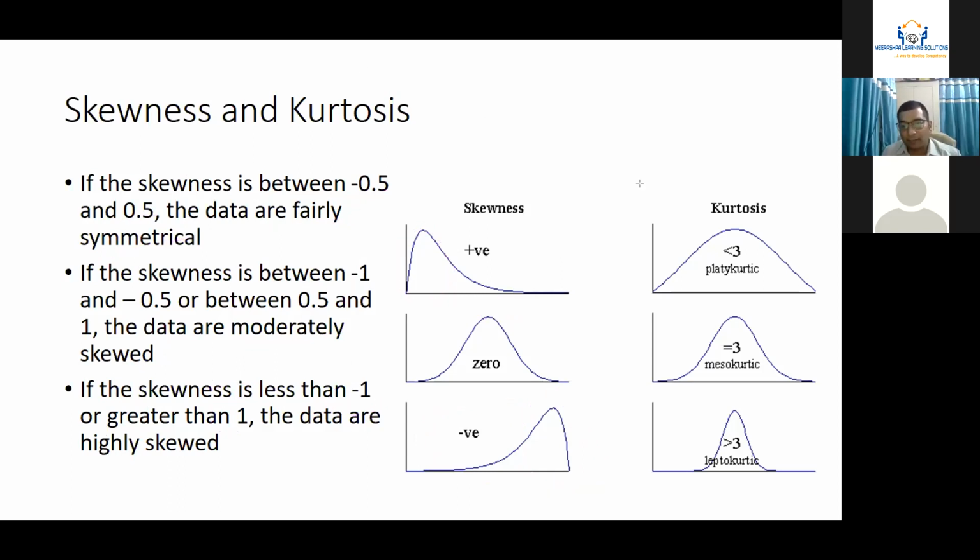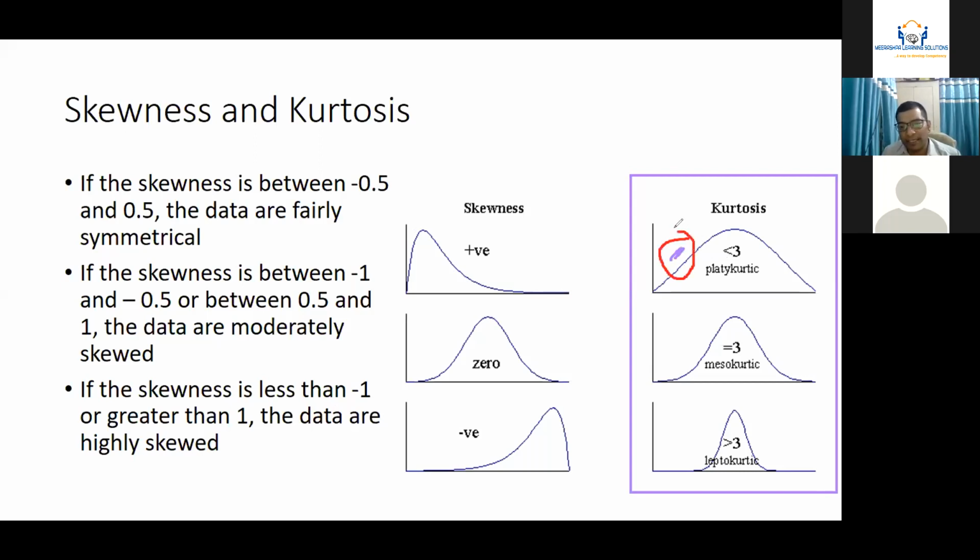This is the second part of analysis, which is kurtosis. Kurtosis: platykurtic. I'll just change the color. When you see higher bumps on this part of the graph, this is known as platykurtic, when the kurtosis is less than 3. When your peak is a bit narrowed, this is known as a peaked chart, a leptokurtic chart, when your kurtosis is more than 3. And the perfect bell-shaped curve is known as mesokurtic data, and mesokurtic data has kurtosis equal to 3.